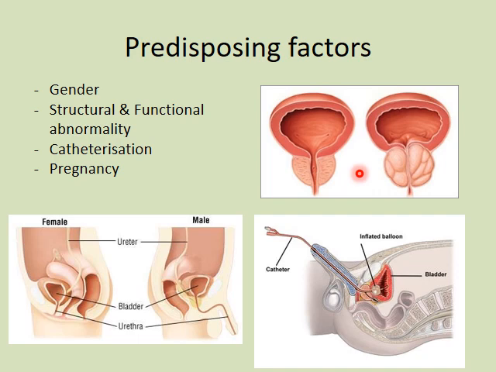While in functional obstruction, the reasons could be neurogenic bladder due to spinal cord injury. Then a very common predisposing factor is catheterization. And finally, pregnancy. Anatomical and hormonal changes in pregnancy do favor the development of UTIs, and hence most females develop asymptomatic bacteriuria during pregnancy.